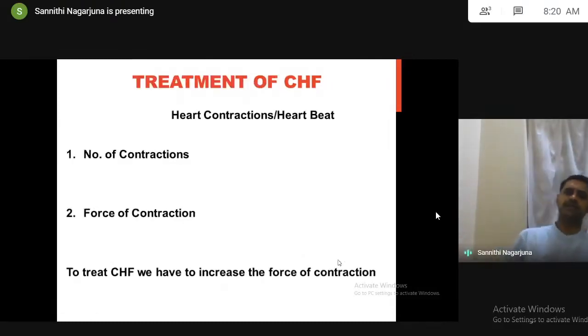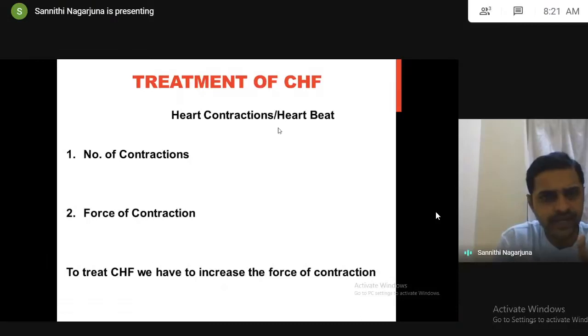Now coming to the treatment of CHF. To treat CHF, we have to increase the force of contraction. Make a note here. This is very, very important. If you look at the heartbeat, the heart contractions have two properties. One is the number of contractions, another is the force of contraction. Both are very important, and both are different.